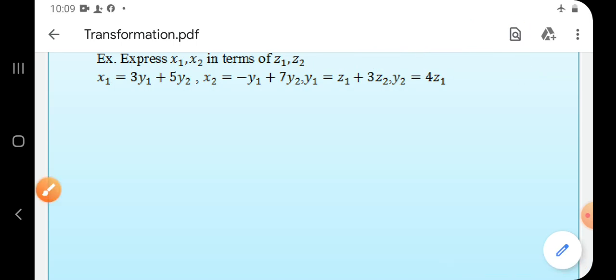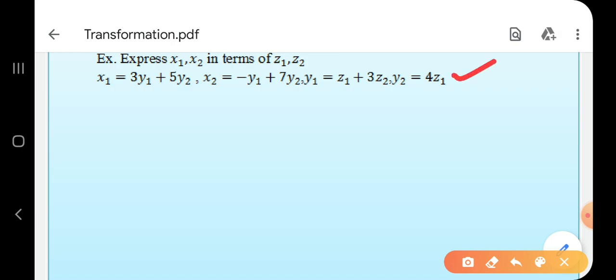Okay. Now whatever is given, we write here: x1 is equal to 3y1 plus 5y2, x2 is equal to minus y1 plus 7y2, y1 is equal to z1 plus 3z2 and y2 is equal to 4z1. These are the transformations given to us. Now write down the first two in matrix notation.